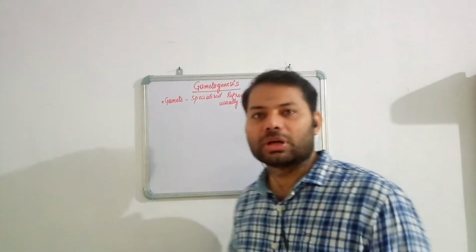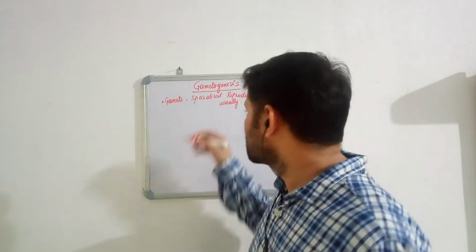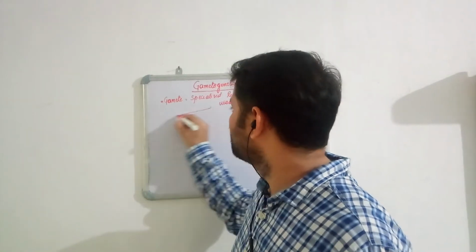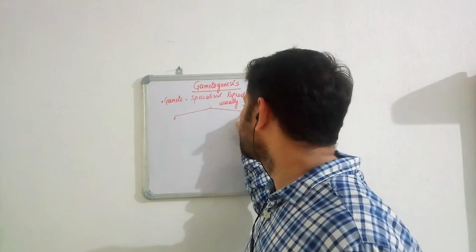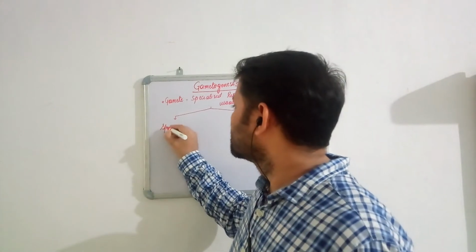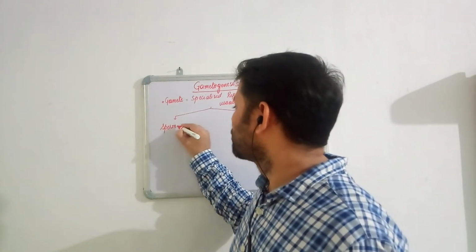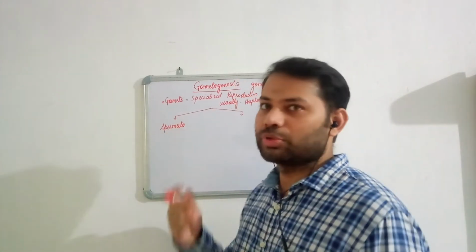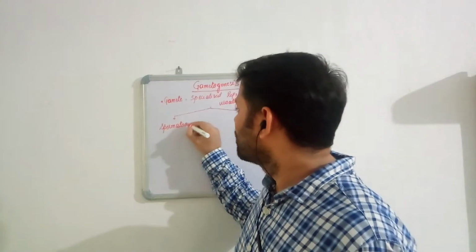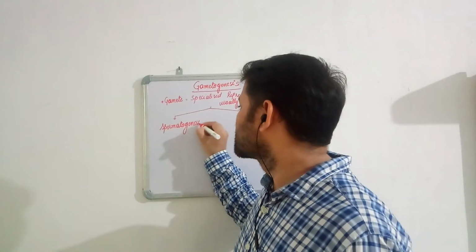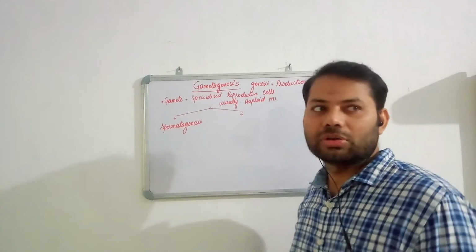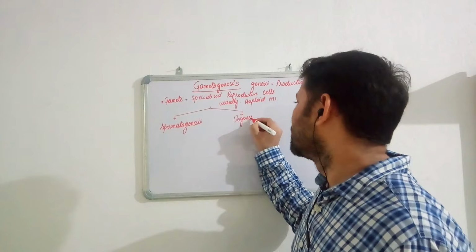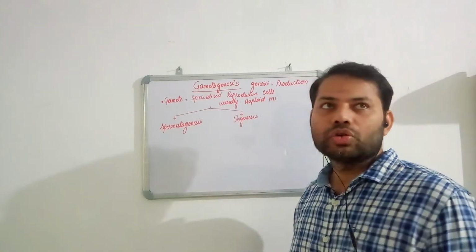Now, if we see human reproduction, gametogenesis occurs in both human males as well as females. In human males, the gametes are called spermatozoa. The process of production or synthesis of human male gametes is called spermatogenesis. And the process of formation or synthesis of female gametes is called oogenesis. Okay. So one very important thing.